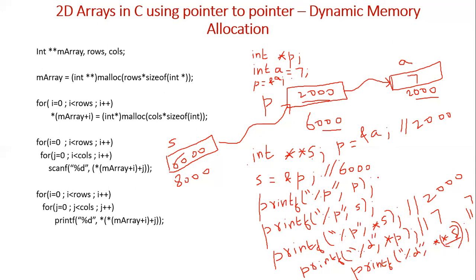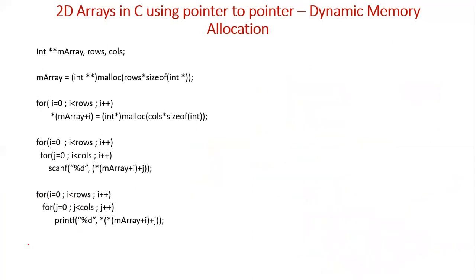With this knowledge, let us try to understand how two-dimensional arrays using pointer to pointer work. When you want to create a two-dimensional array using pointer to pointer, you have to create a pointer to pointer variable. Here we are creating the pointer to pointer variable star star m array. Rows represents the number of rows in the two-dimensional array, and columns represents the number of columns. They should be initialized with some values, maybe 2, 3, or whatever it may be.